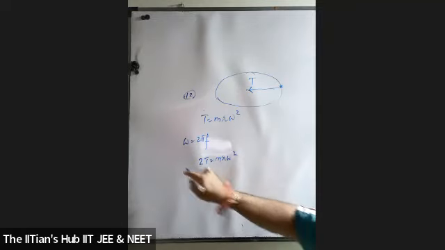Now we consider T is equal to m r omega square. So in the second case, since we are doubling the tension, we consider 2T would be equal to m r omega dash square, since the omega would be changing.